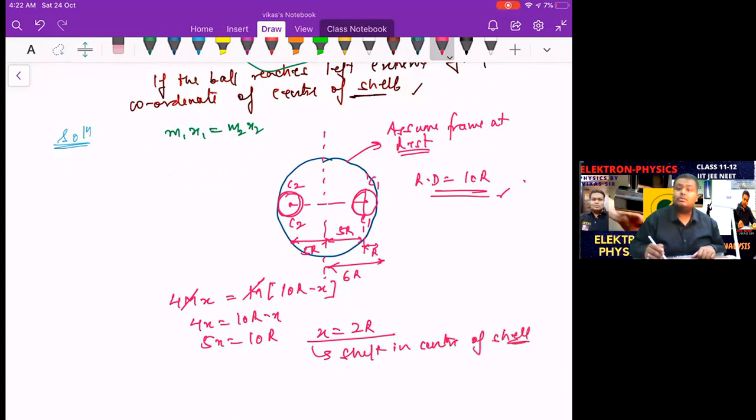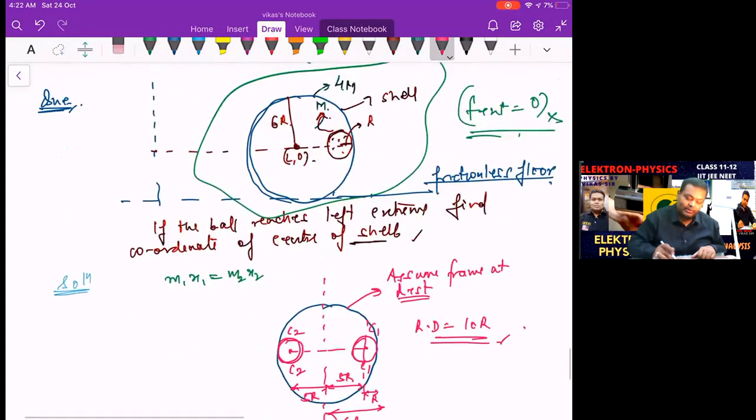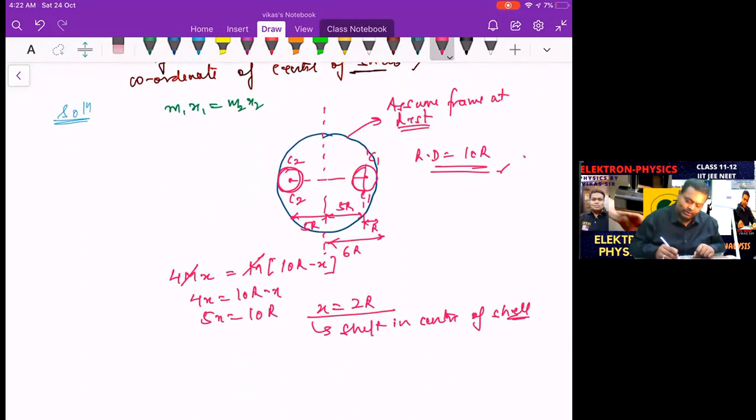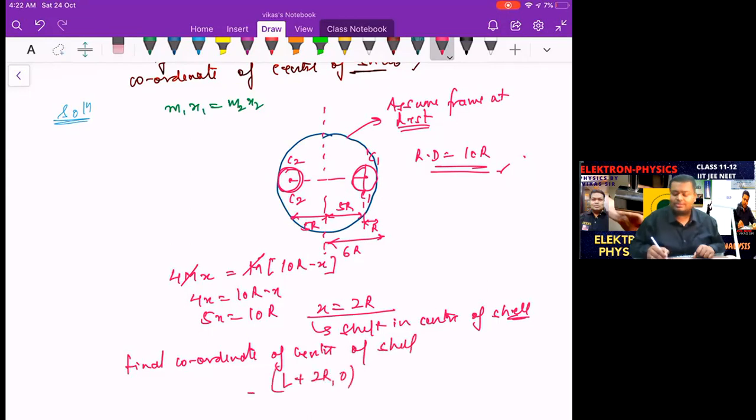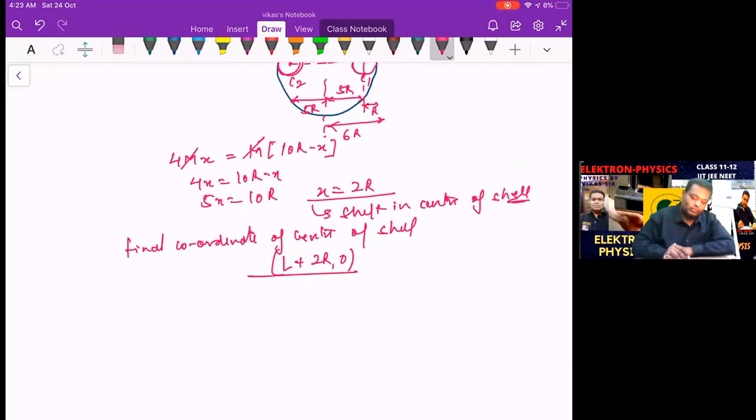But my friends, the initial coordinate was how much? The initial coordinate was L, 0. So where is the shift? Towards the right. x is coming positive towards the right because the ball shifts towards the left, so the shell shifts towards the right. Hence the final coordinates of the center of the shell should be L plus 2r, 0. The y coordinate is not changing, only the x coordinate. So L plus 2r, 0, right? Ball moves left, the center of the shell moves towards the right. The next one.